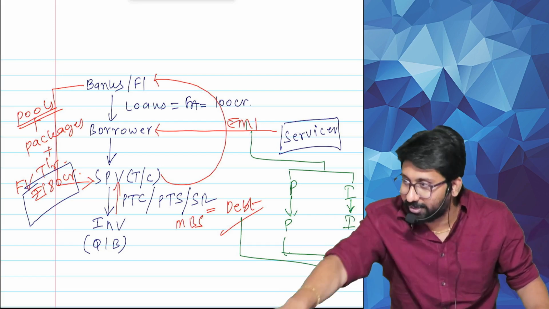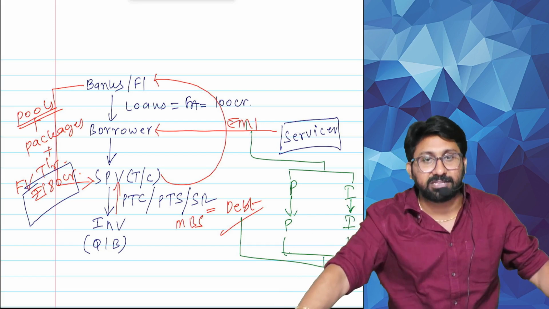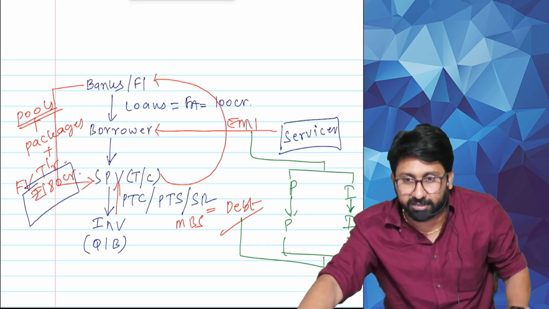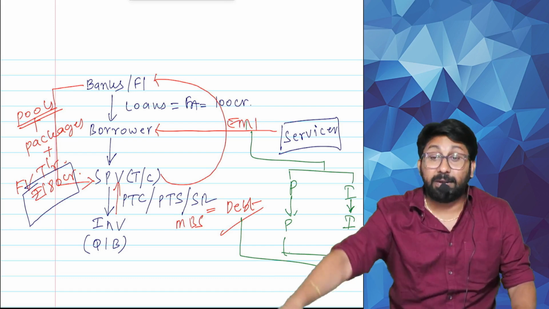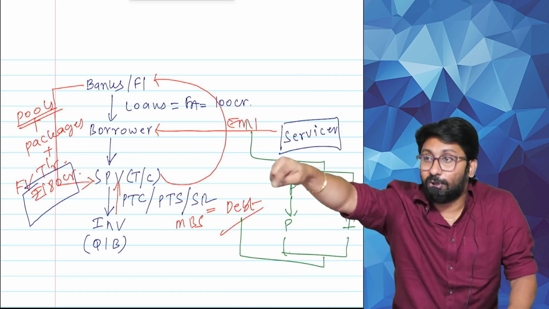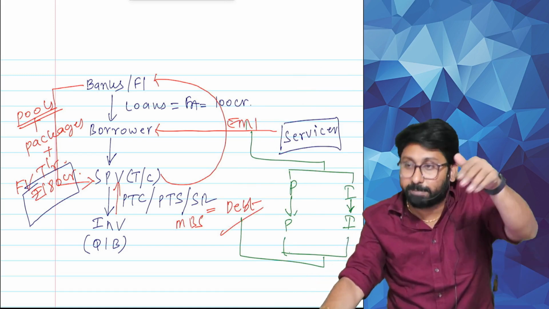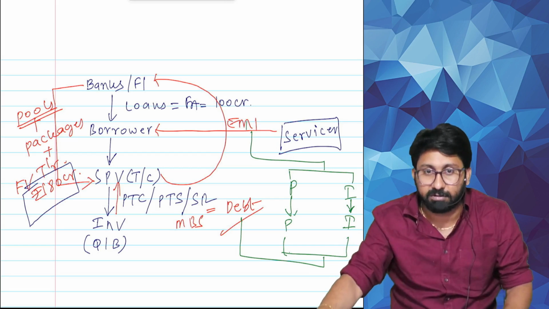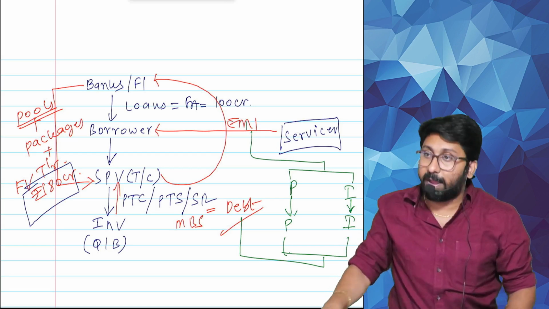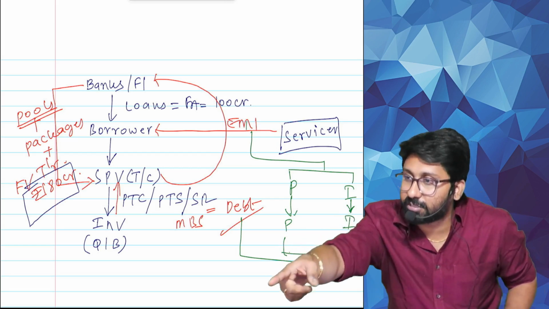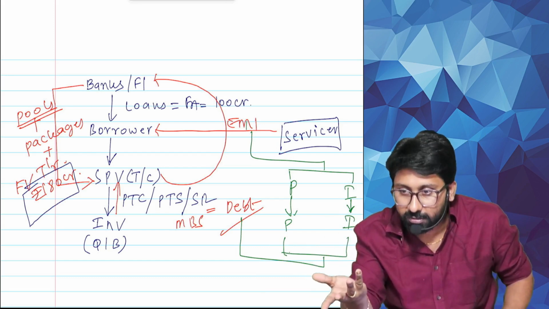Though it is a debt security, it's like an equity risk type. If something wrong happens now, you will take the risk of loss. But in case of PTS, who will take the risk of loss? Bank will take the risk of loss. They will compensate the investors. Where did the bank get the money? 180 crores.